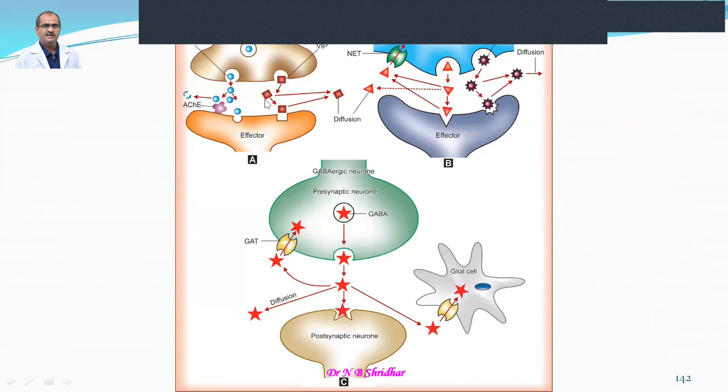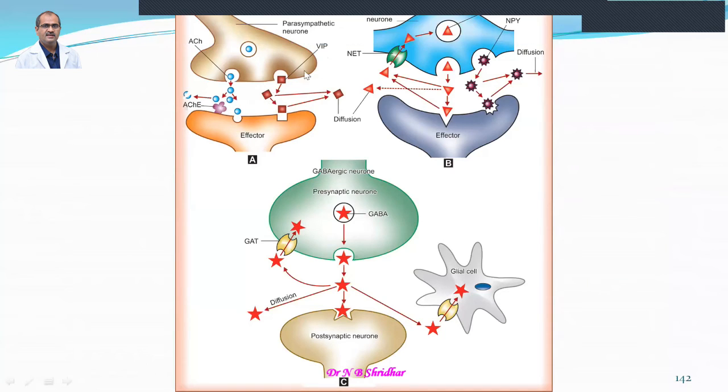And in the synaptic cleft there will always be the enzyme acetylcholinesterase, whereas some of the acetylcholine diffuses out.